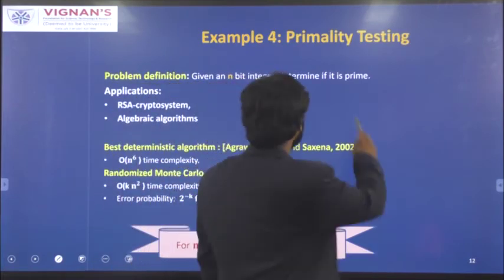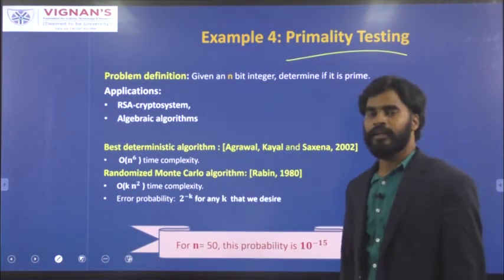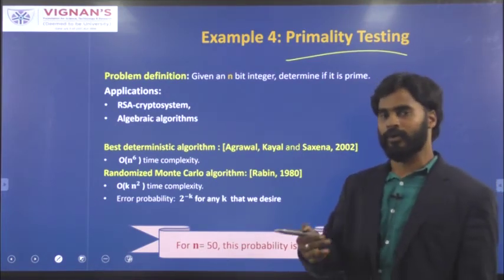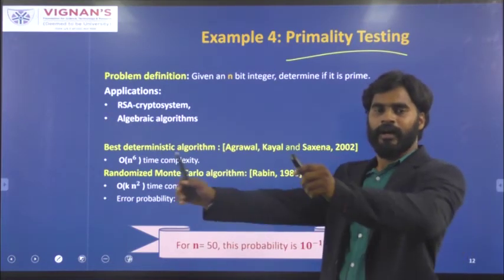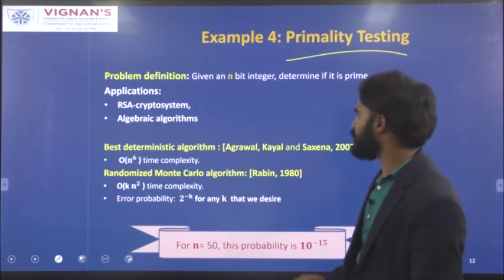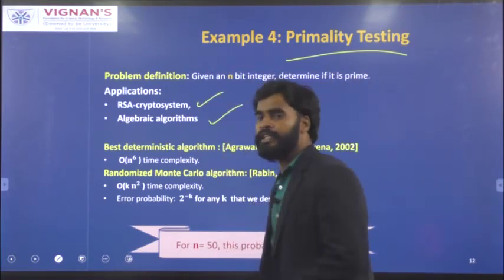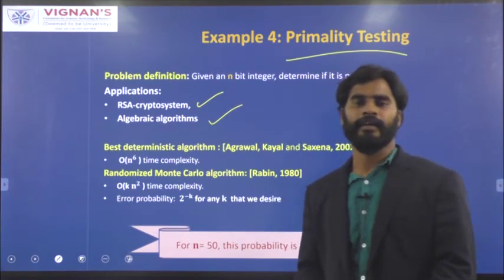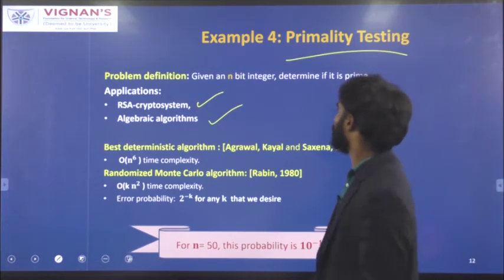Another problem where you can use a randomized algorithm is primality testing, where you need to find out whether a given n bit integer is a prime number or not. You can use this problem in different areas, one is cryptography and algebraic algorithms. This is one of the important problems to identify whether a given integer is a prime number or not. This is called the primality test.